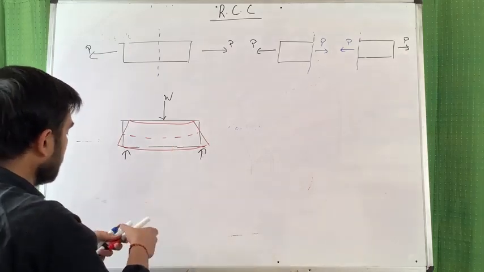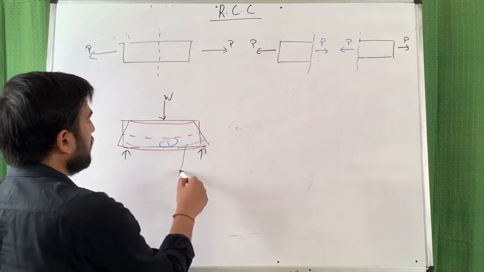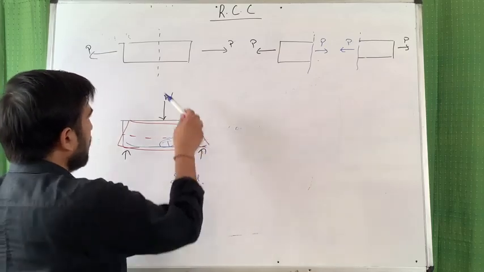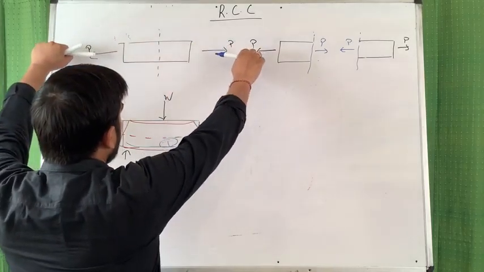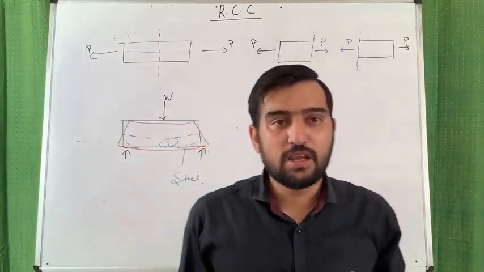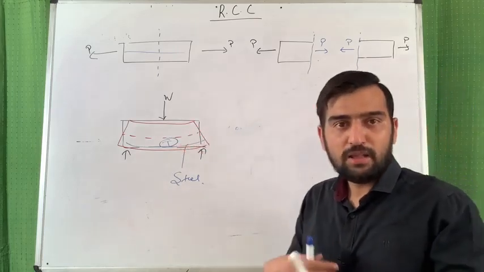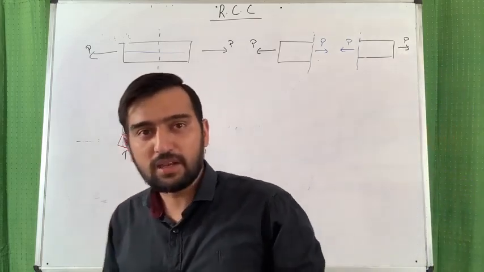And in this elongated zone, you need steel. This entire segment is in elongation, so you need steel.